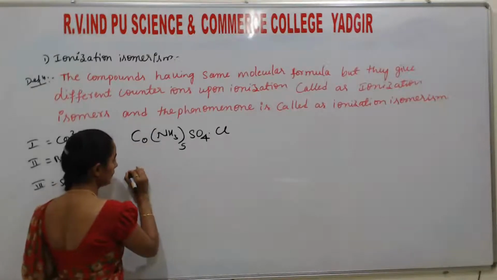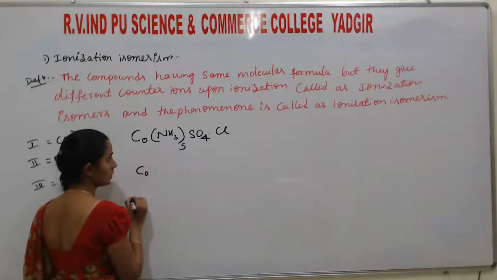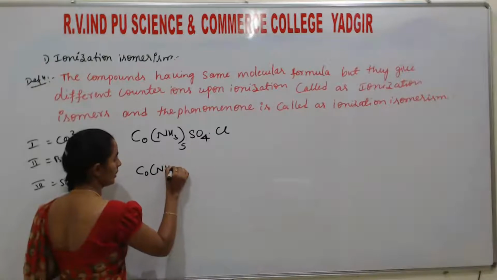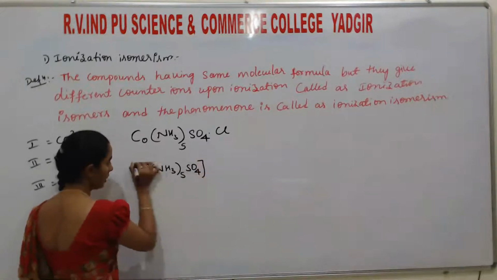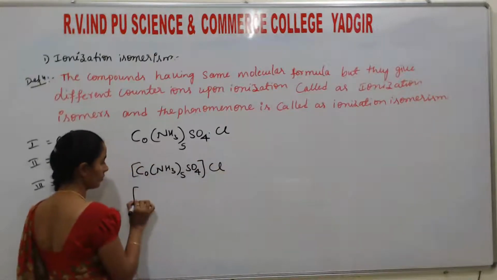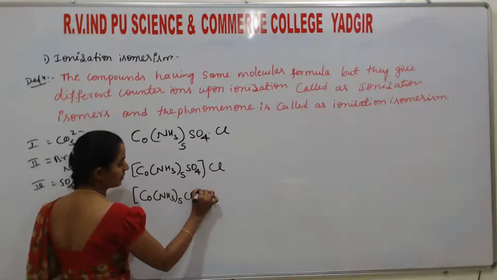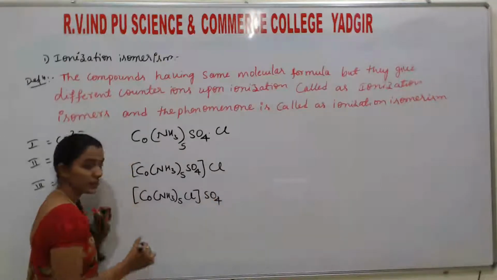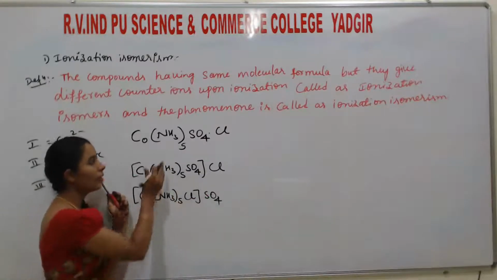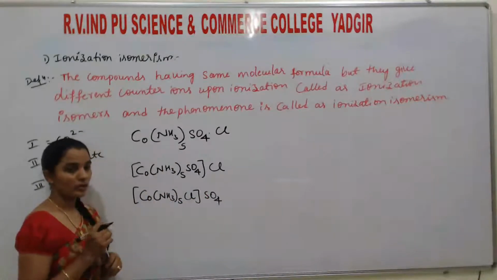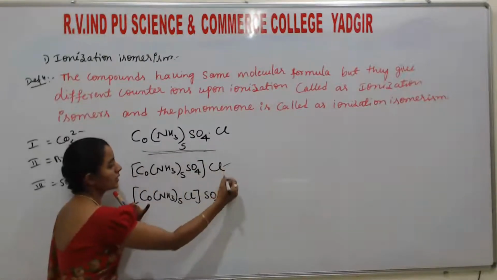Here if Co(NH3)5SO4 into Cl, this is one type of compound. And Co(NH3)5Cl SO4, this is another type of compound. Both have the same molecular formula. So how can we distinguish which of the following? Which complex it is, either this or this one.